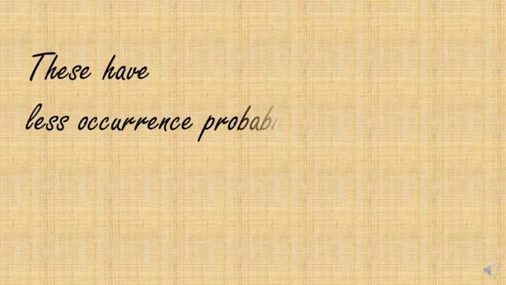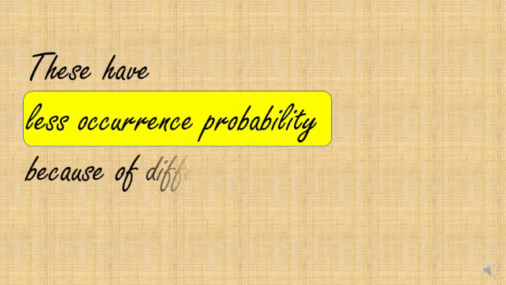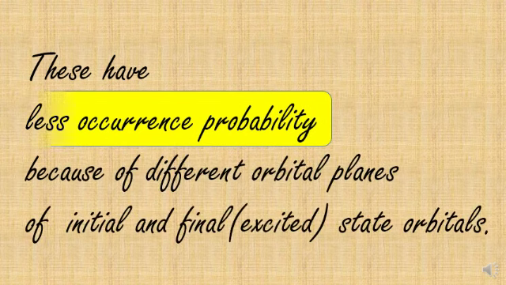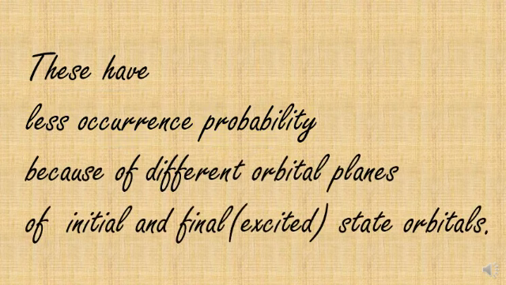These have less occurrence probability because of different orbital planes of initial and final state orbitals. The planes on which the initial orbital and final orbital are present are perpendicular or at some angle theta, so they are not on the same plane, and the overlap is not effective.